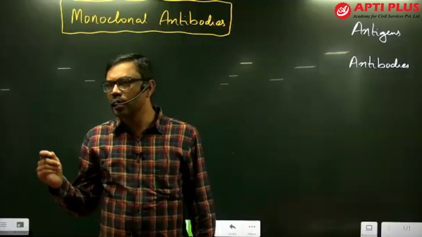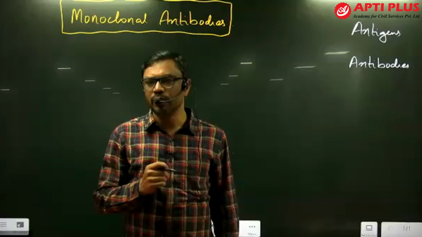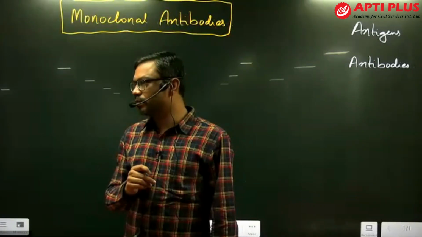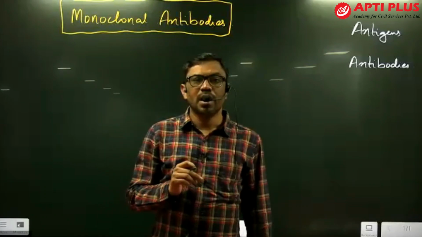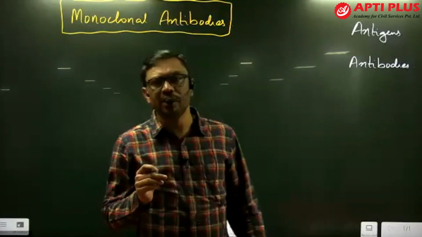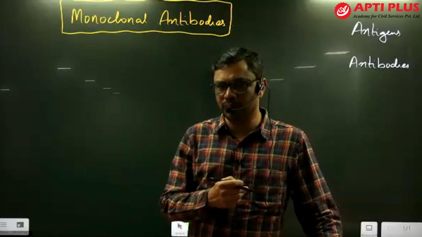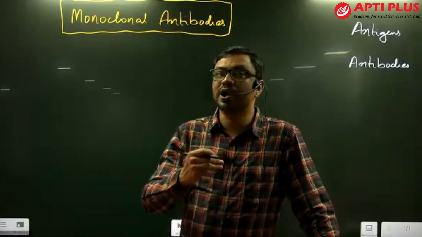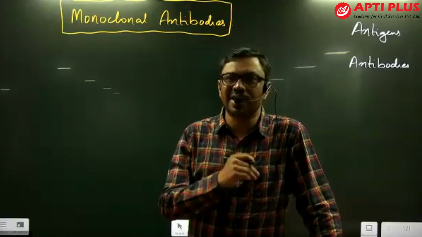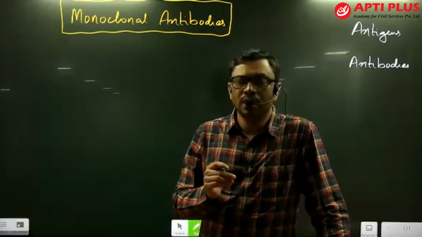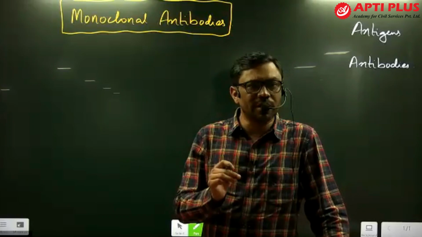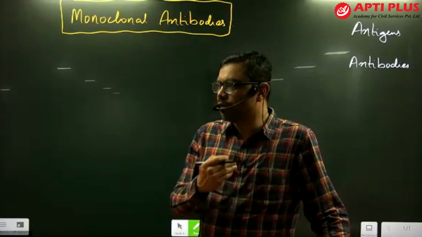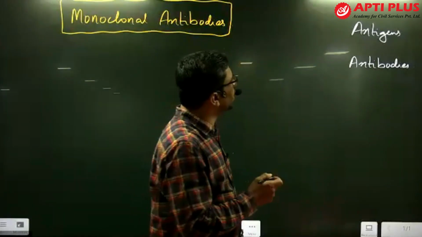Antigens are the foreign particles which enter our body and cause harm. Otherwise, an antigen is a foreign particle which triggers our immune system, which triggers the immune response. Simply remember, antigens are foreign particles which cause harm or trigger our immune system.